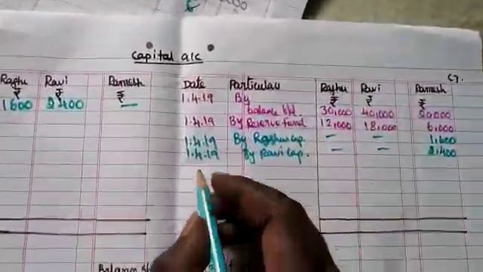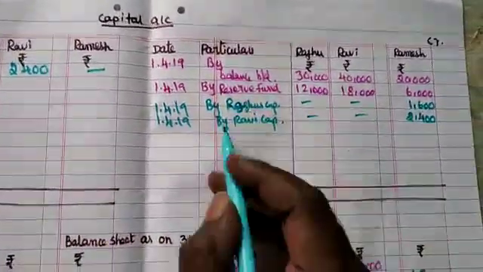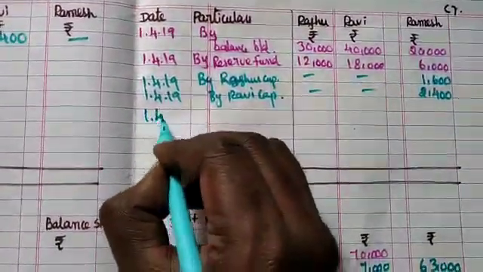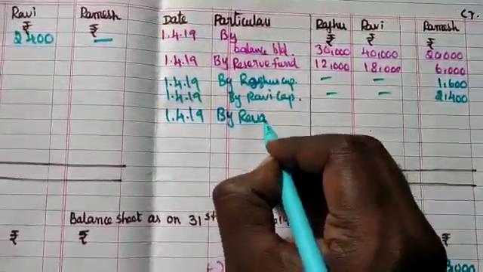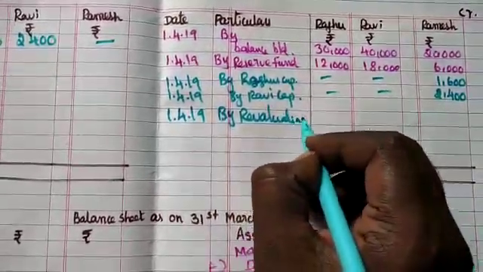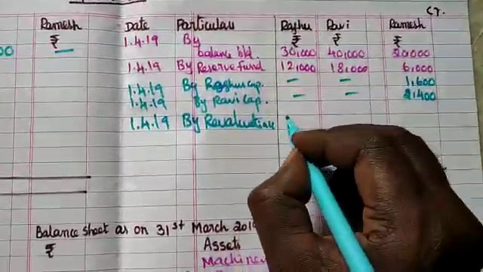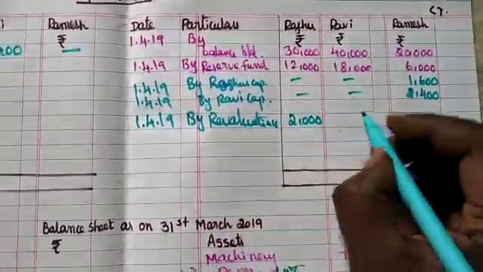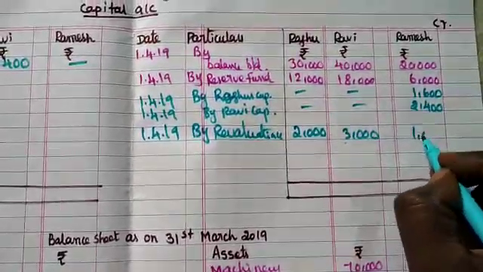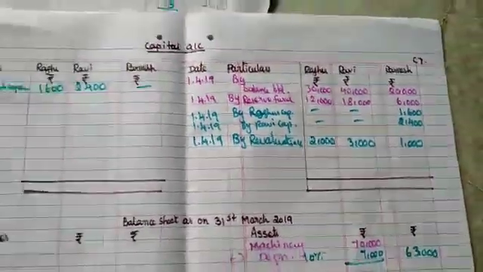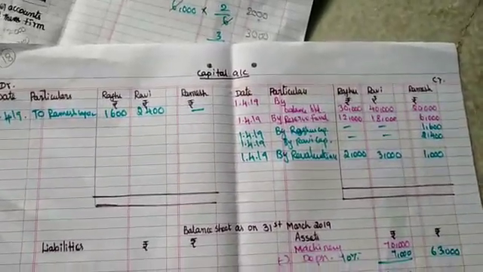In the capital account credit side, on 1/4/2019, when they are balanced in the revaluation account, they got that profit. So by revaluation account, amount rupees 2000 for Rahu and 3000 for Ravi and 1000 for Ramesh. Now you see here the goodwill also recorded, so all those things are entered.